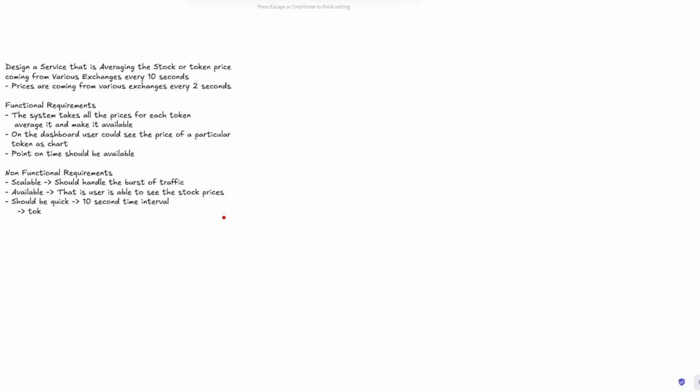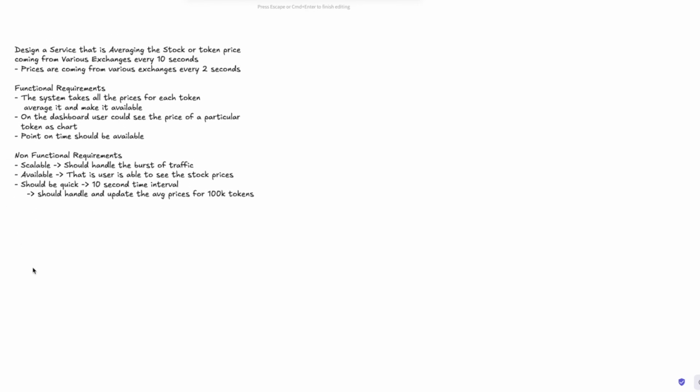It should handle and update the average price for all the stocks for, let's say, 100k tokens. So you can see the number of tokens, which means it's a high traffic system.